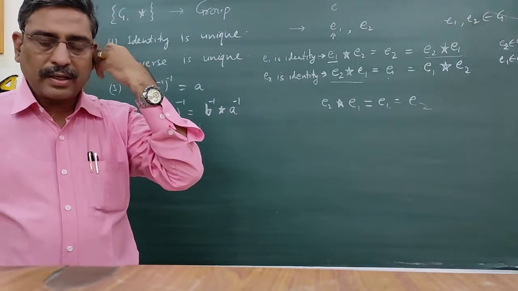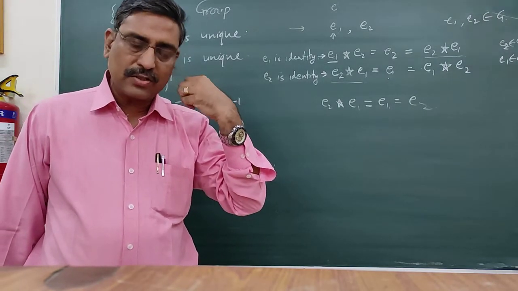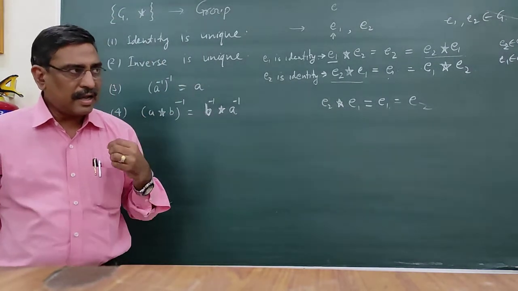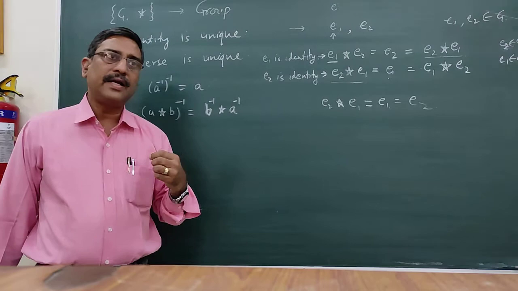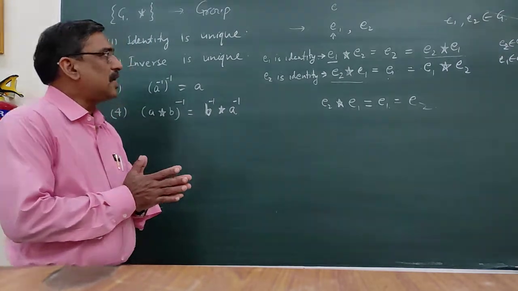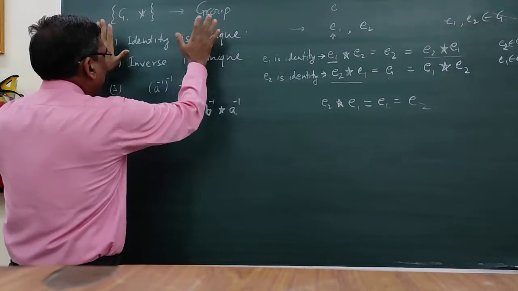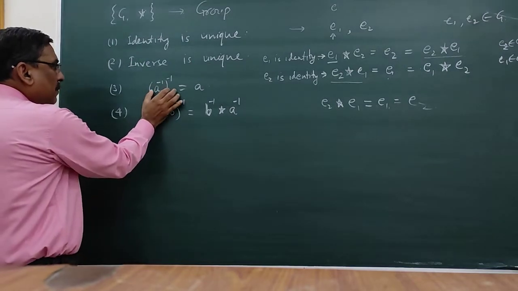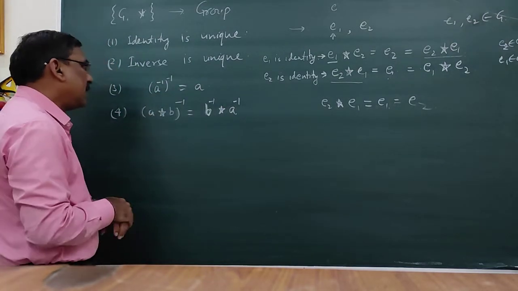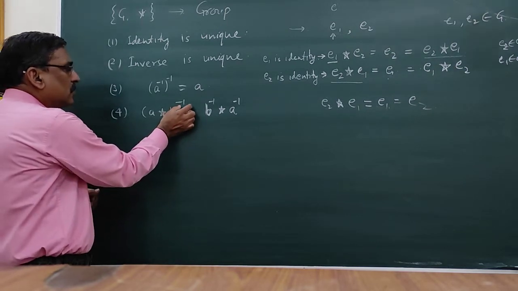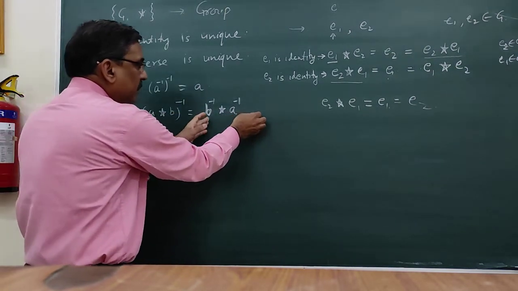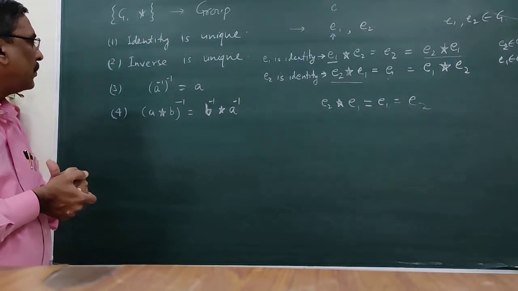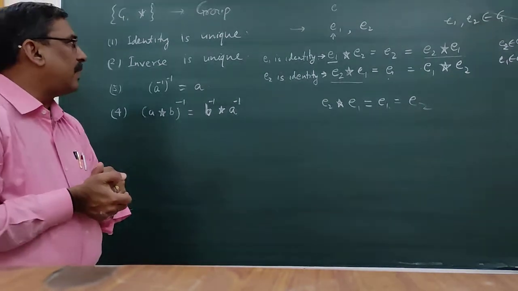there should be some things in our conscious mind: it has closure, it has the associative property, it has identity, it has inverse. So as soon as we say it is a group, we can prove that identity is unique, inverse is unique, inverse of inverse of a is equal to a, and (ab) inverse is equal to b inverse a inverse. It is known as the reversal law. These we have to prove as basic or simple properties of the group. So let us take them one by one.